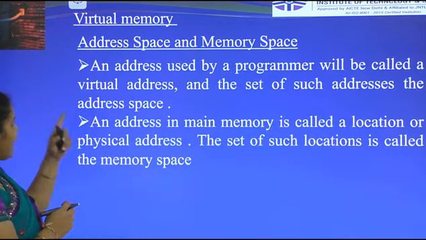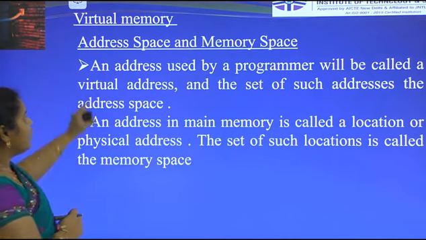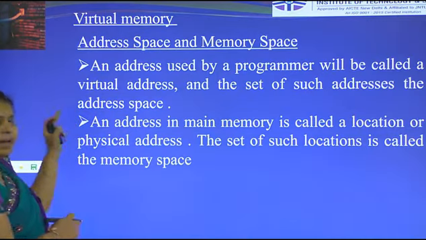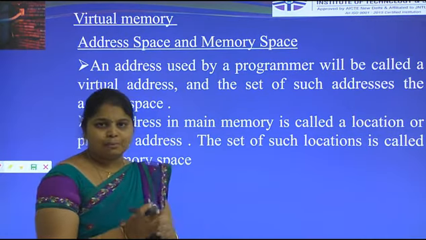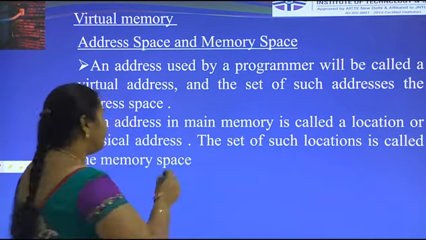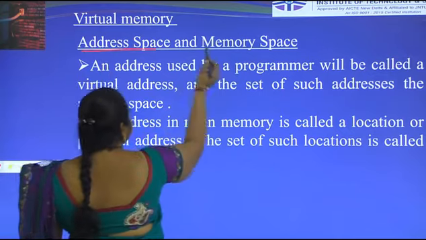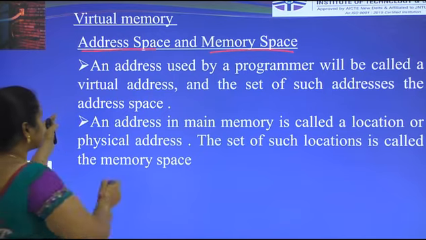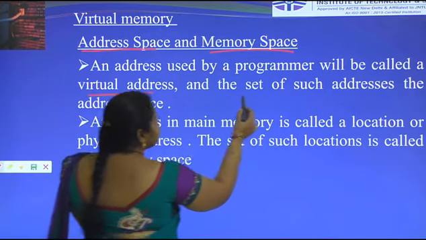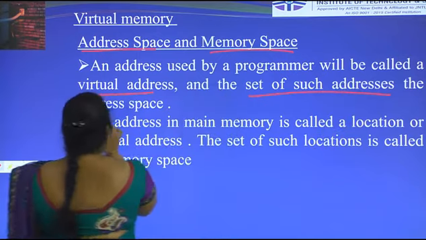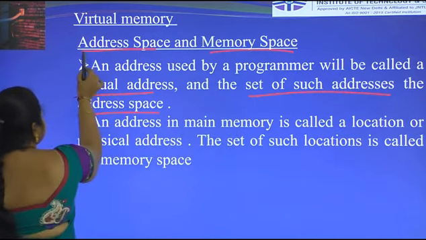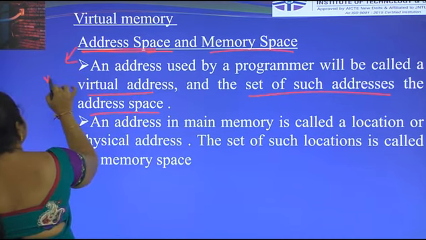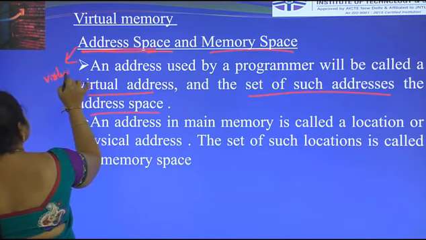In the mapping table we have two types of spaces, address space and memory space. An address used by the programmer is called a virtual address, and the set of such addresses is called address space. Here the address space is nothing but virtual addresses.